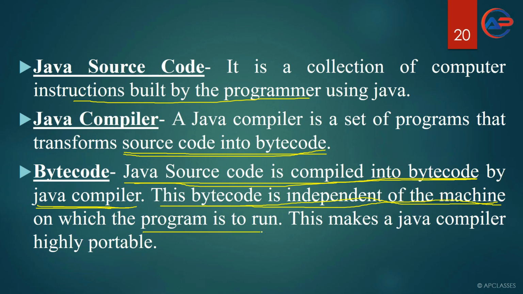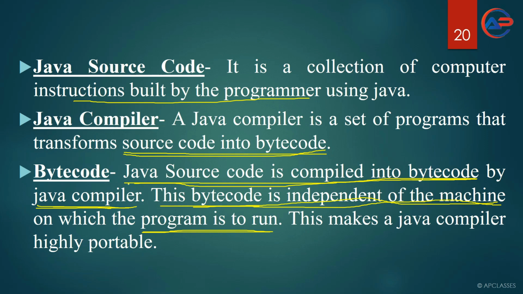Where a program needs to be run: if you are running a program on the Windows operating system, then you don't have to download different bytecode for Windows. If you are running a program on Linux, you don't have to download separate bytecode for Linux. If you are executing a program on Mac, you do not have to download bytecode for Mac. Simply, it is independent of all machines and all operating systems. You do not have to go on downloading separate bytecode for separate machines or operating systems.